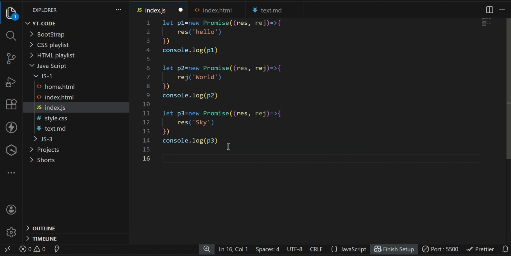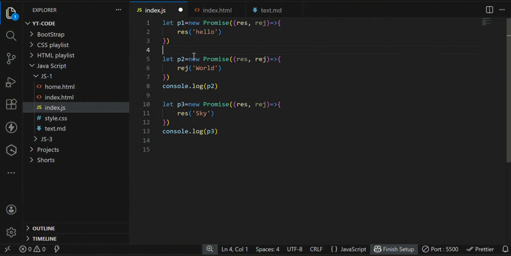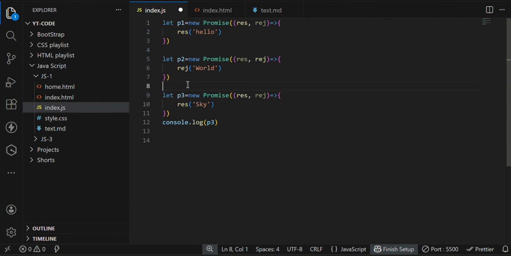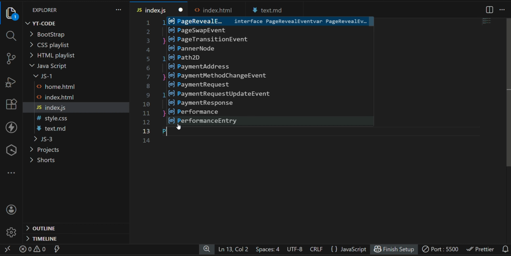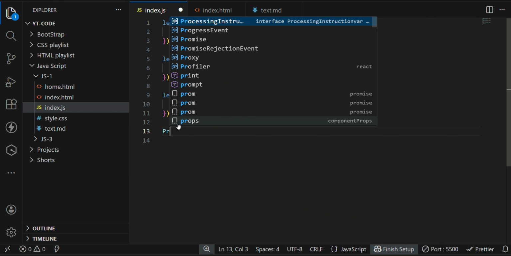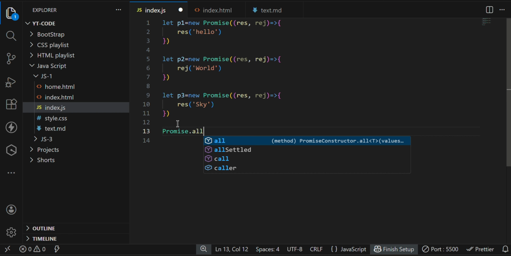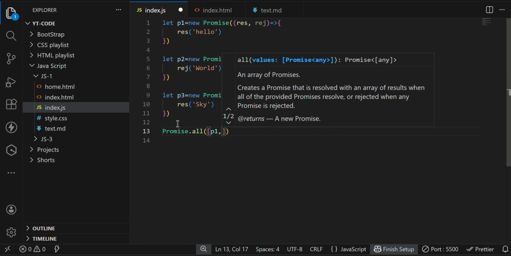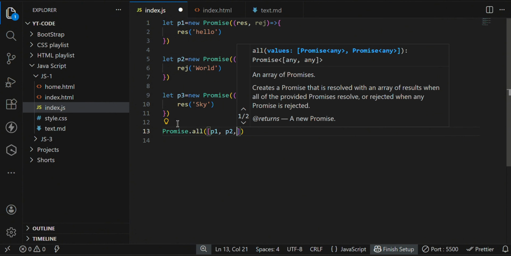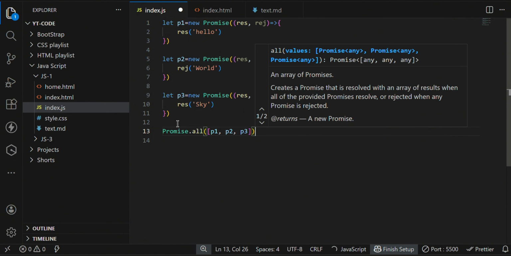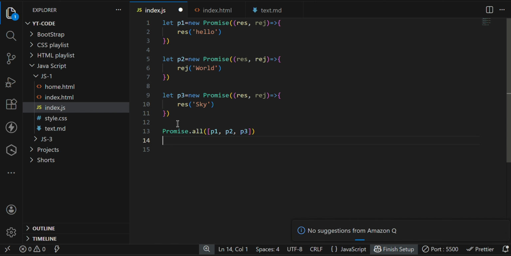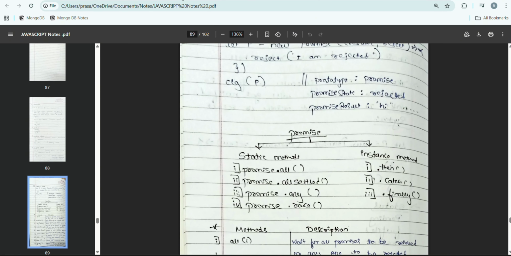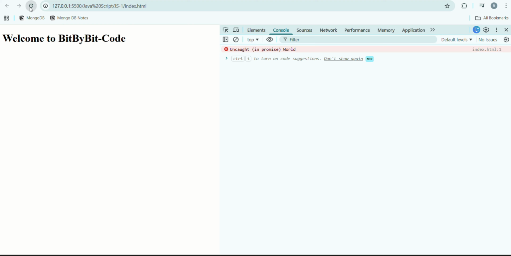So Promise.all method, and I will remove this console.log, because ultimately it will be printing again and again. To write Promise.all, we have one format. Promise dot all, and inside it accepts one array. Inside this array, we need to pass the multiple promises like p2 and p3. After this, if I write it like this, it won't give any data to us.